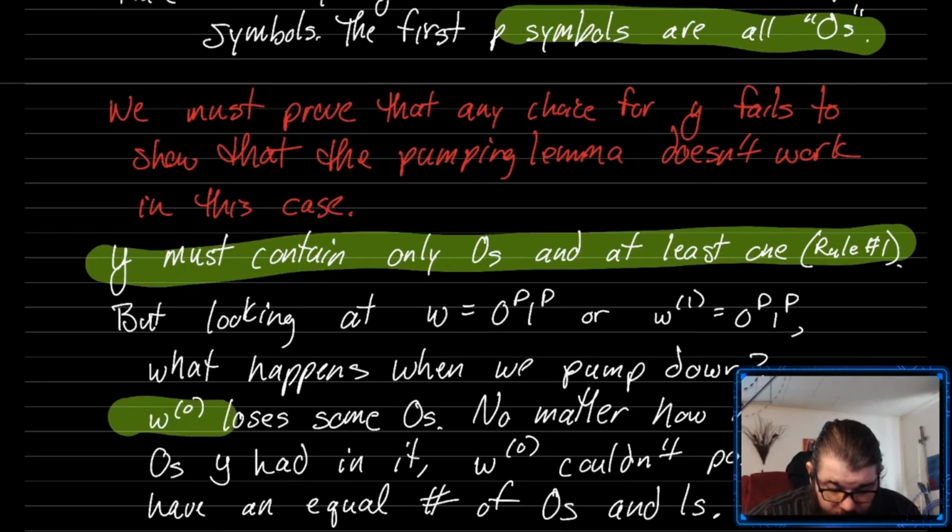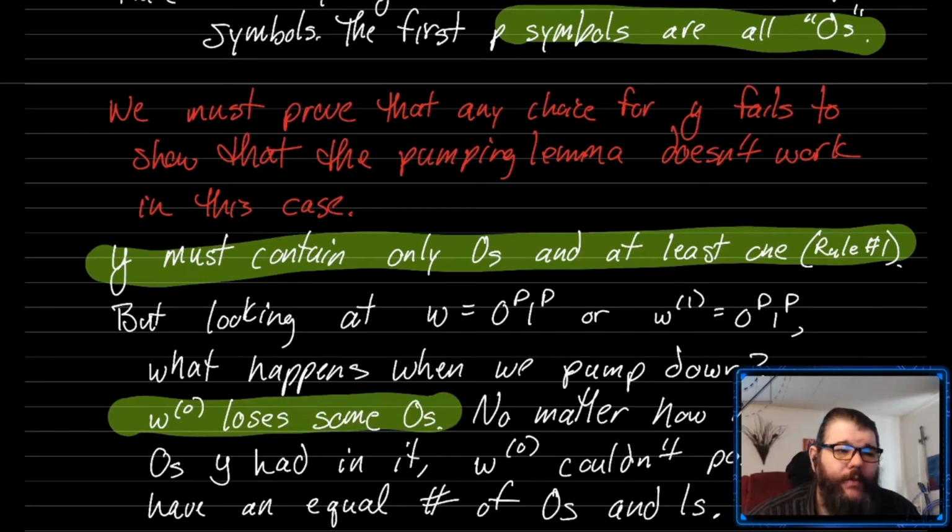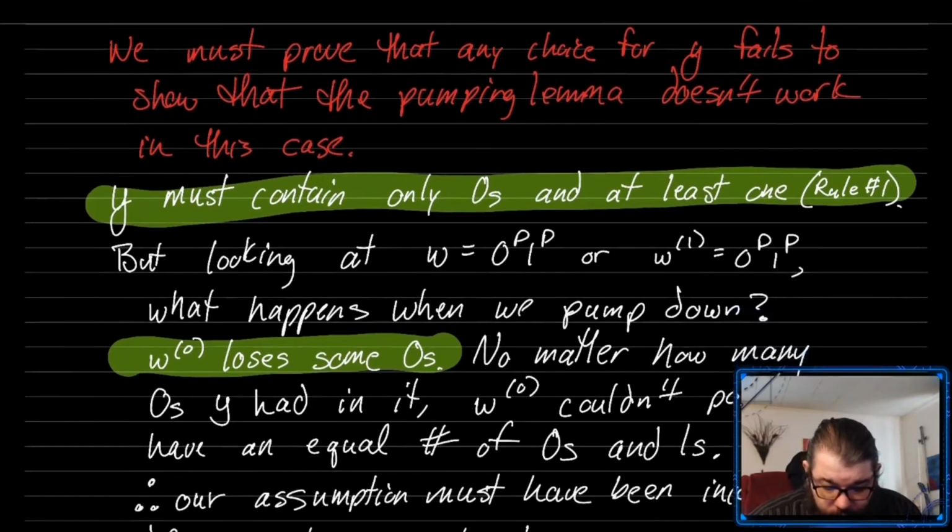So when we look at w0, the string that we get when we remove the y, it loses some zeros. We could also look at w2, which is the string that we get when we add a y, which will gain some zeros. So no matter how many zeros y had in it, thinking of all possible y's that could have existed, from 1 zero all the way up to p zeros, w0 couldn't possibly stay in the language.